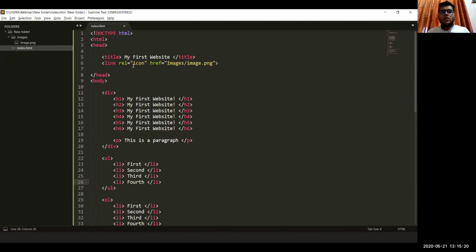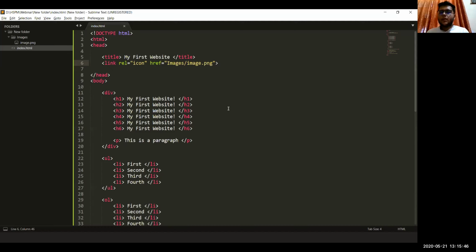What is a rel? Rel is the type of the file that we want to link to. Here it is icon, and tomorrow we'll see that the rel takes a different value, stylesheet. So it takes different values for specifying what type of file we are linking to our document.